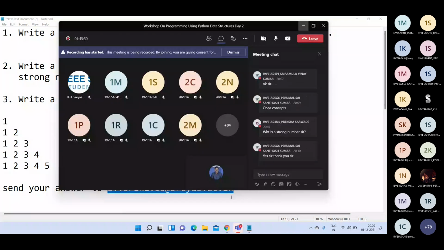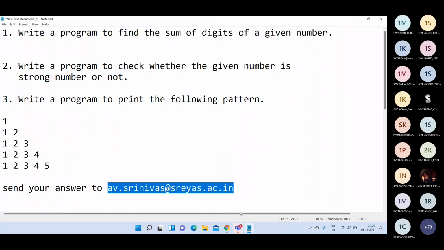Then somebody typed, what is a strong number?